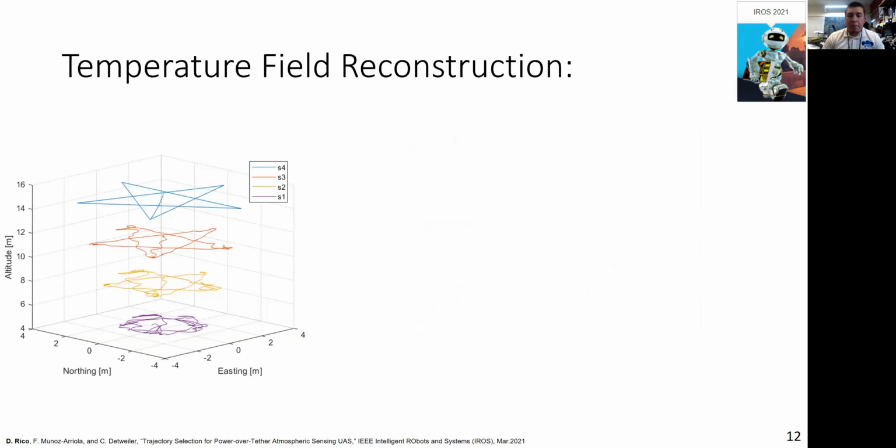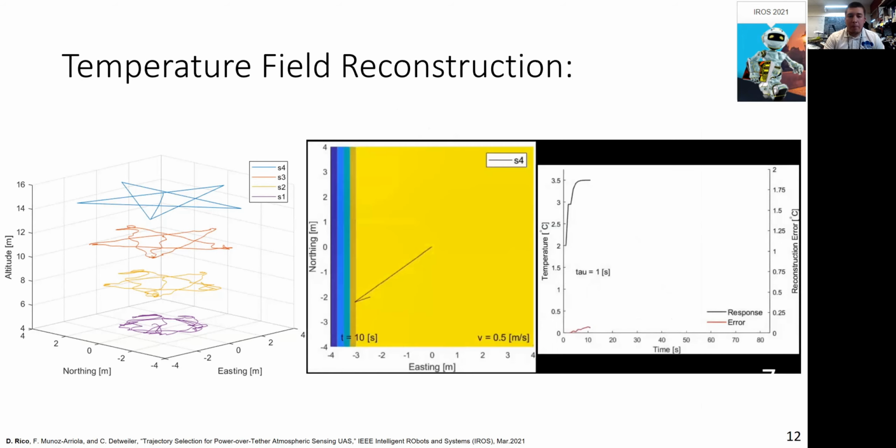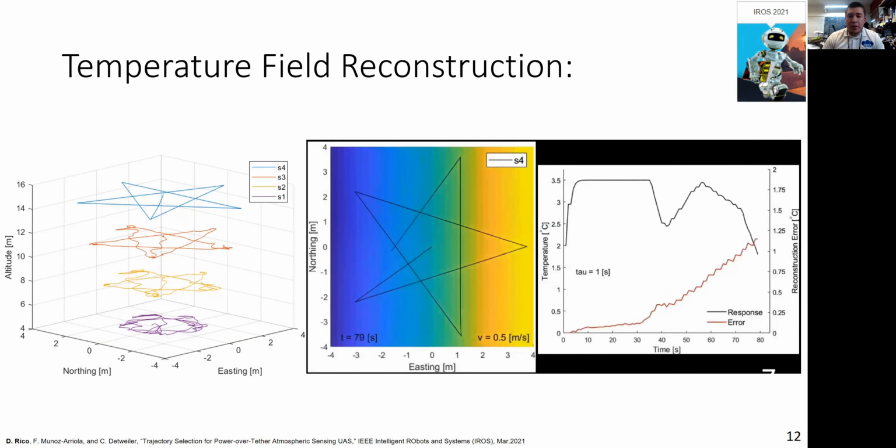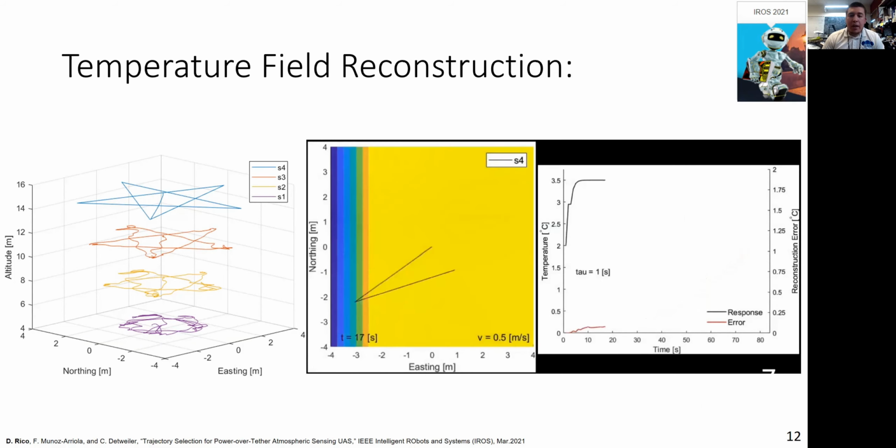Here we see the pentagram trajectory for the TOSS. Let's assume a dynamic temperature field represented by a cold front was tracking east through the simulation volume. We would like to investigate what trajectory a power sensing tethered UAS should fly to quickly and accurately capture or reconstruct the input field best.